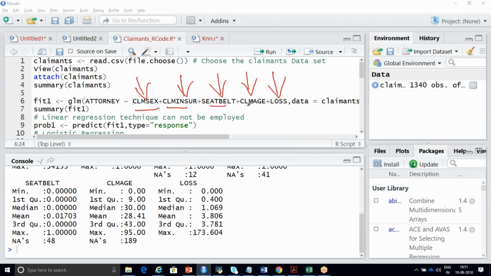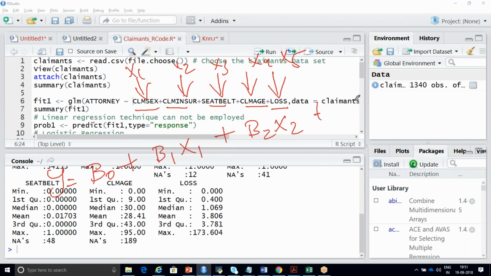Remaining all the columns are nothing but my input variables x1, x2, x3, x4, and x5. So what is your multiple logistic regression equation? It is nothing but y is equal to beta naught plus beta 1 x1 plus beta 2 x2 plus beta 3 x3 plus beta 4 x4 plus beta 5 x5 until beta n xn.